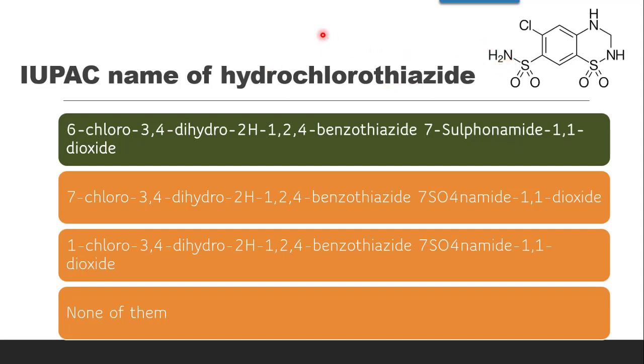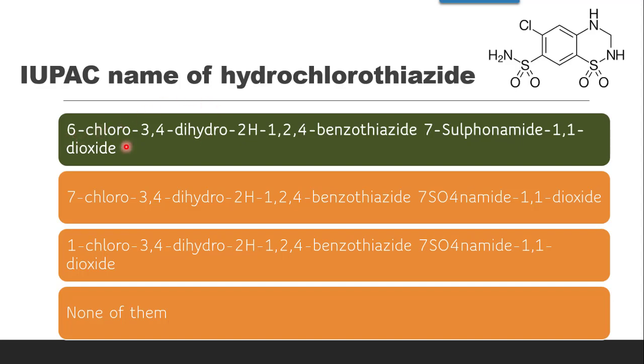is the difference? Chlorothiazide and hydrochlorothiazide is 10 times more potent than chlorothiazide. Why? Because whatever this is the 6th position where chloro group is present. Now if you will start the numbering, this one double bond between 3rd and 4th position is not there. So because of this 3,4 dihydro, because of which the activity increases 10 times more than that of chlorothiazide.